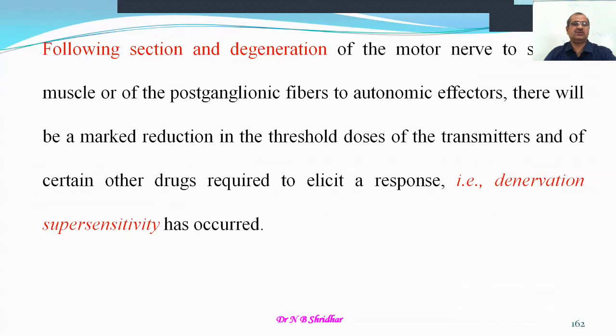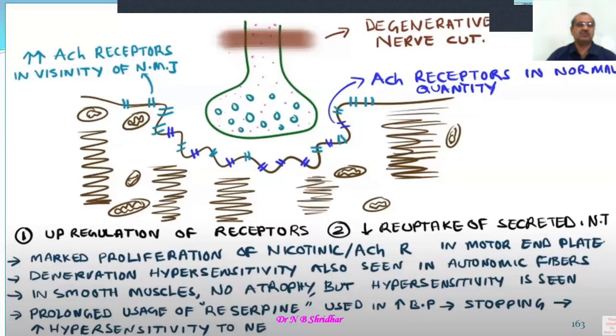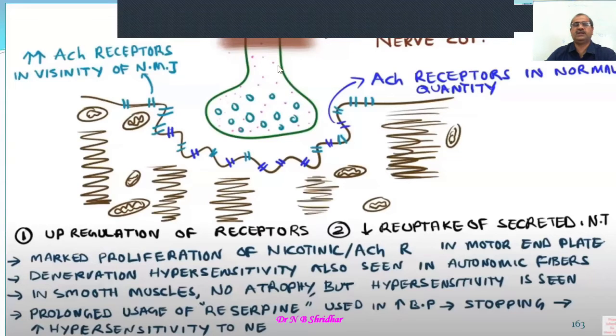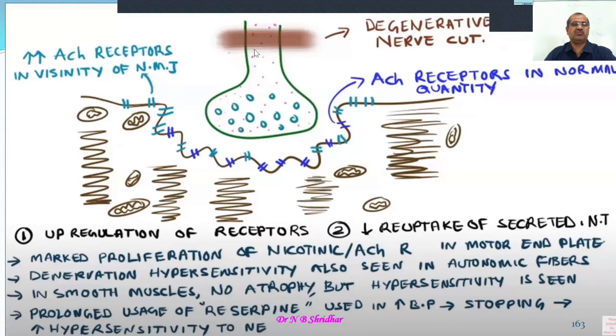If you cut the nerve supply to the skeletal muscle, then the neurotransmitters, especially acetylcholine, will elicit a very much increased response. That's known as the denervation supersensitivity. Here you can see how the denervation supersensitivity occurs. Wherever there is a presynaptic nerve terminal, there will be increased acetylcholine receptors in the vicinity because of the denervation.